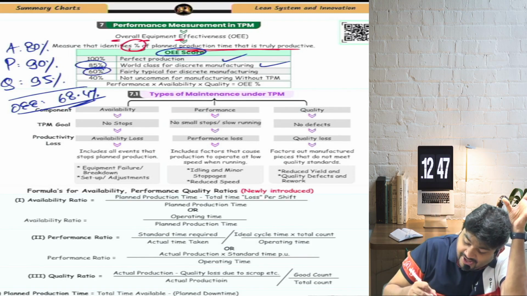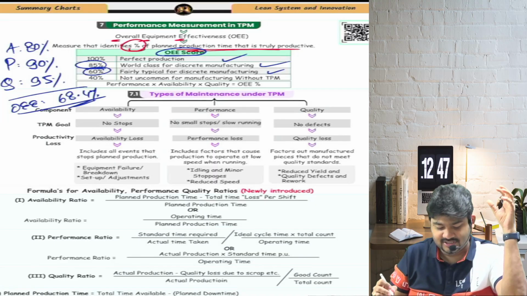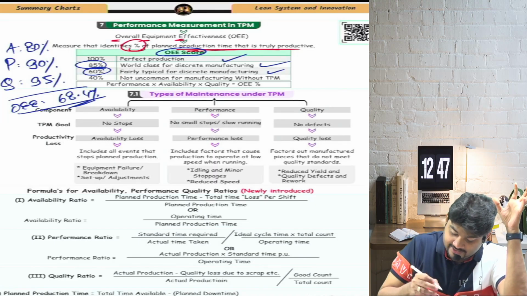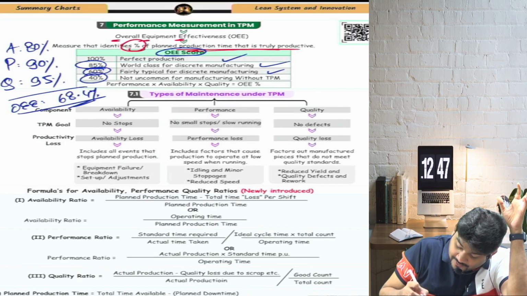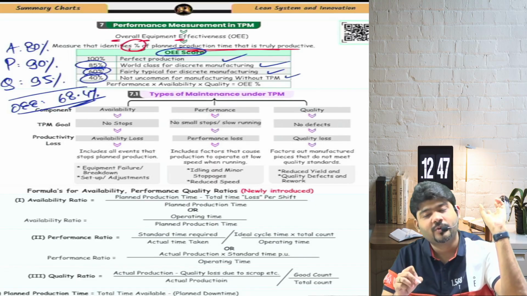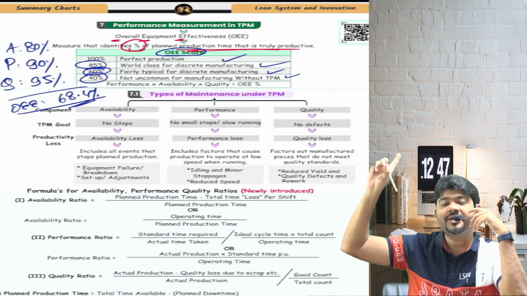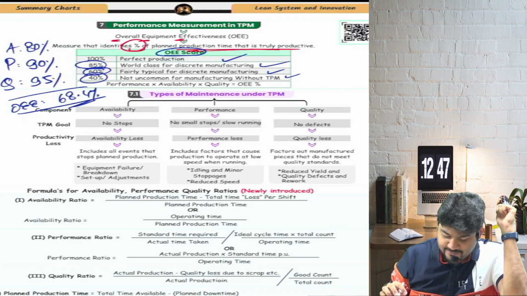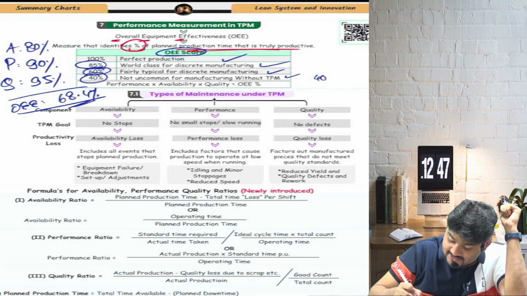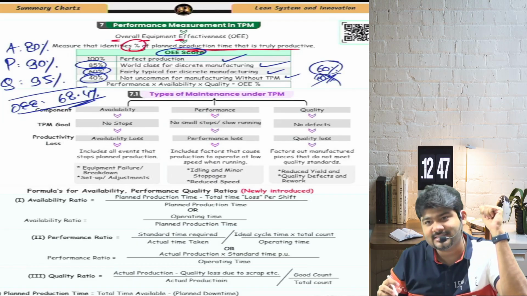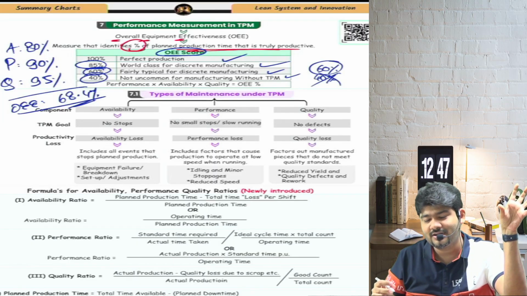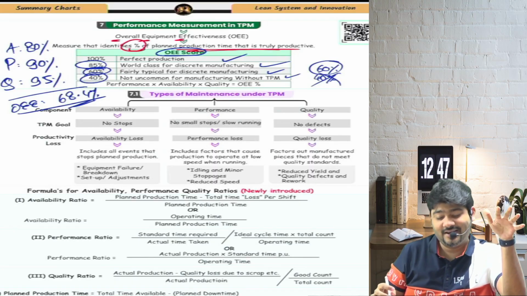60% is fairly typical for discrete manufacturing. And 40% is not uncommon for manufacturing. So this is your OEE benchmark for SCMPE. If you get 60% in SCMP after my lecture, I'll say okay, fairly good.